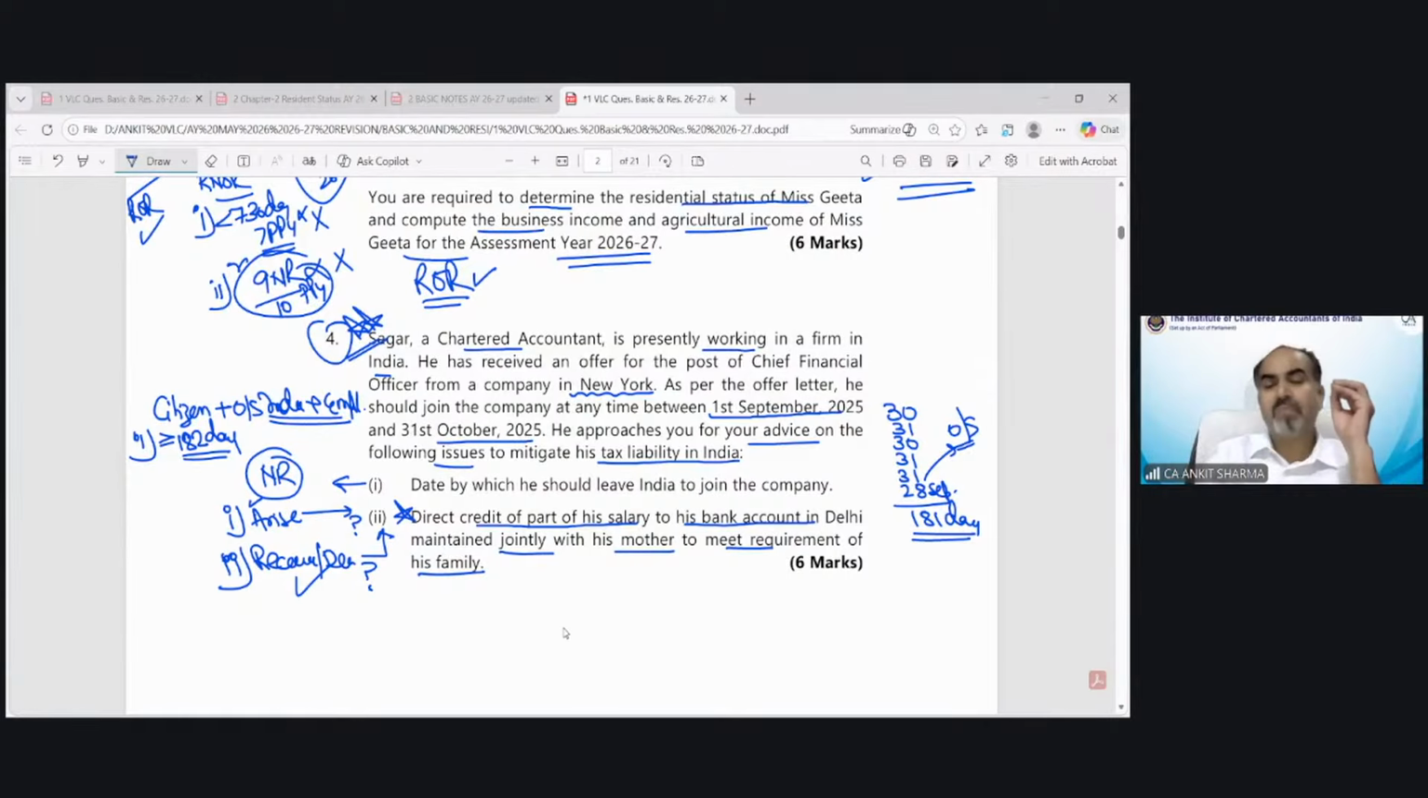So you should receive that amount of salary in a New York bank account, and later on you can remit that salary. If you remit it to the Indian bank account after receiving it firstly in New York, then that is not going to be taxed. But if you directly credit it, that is going to be taxed. So we have to tell Mr. Sagar that you should not receive that salary directly in an Indian bank account. You have to receive that salary in your foreign country bank account, and later on you can remit that amount of salary to your Indian bank account. That would be the suggestion which we should advise to Mr. Sagar.